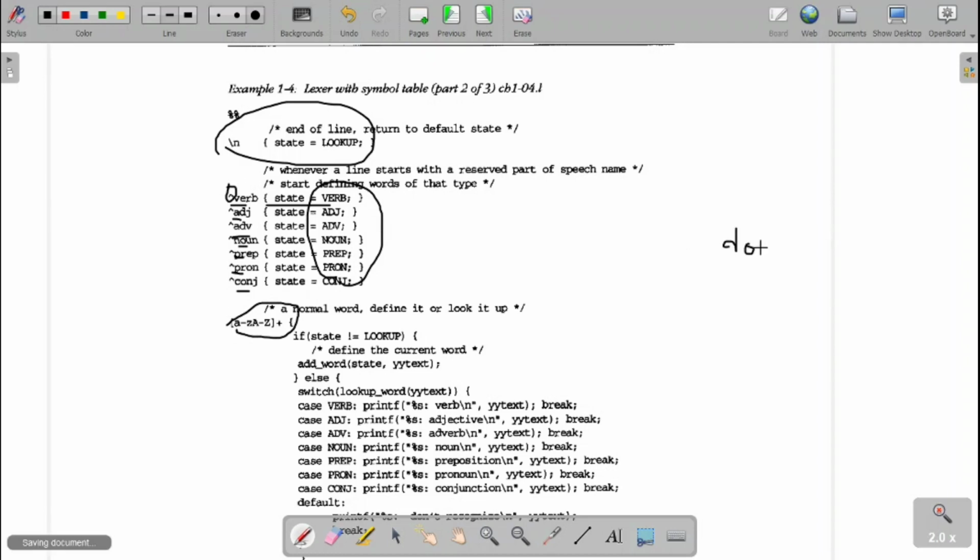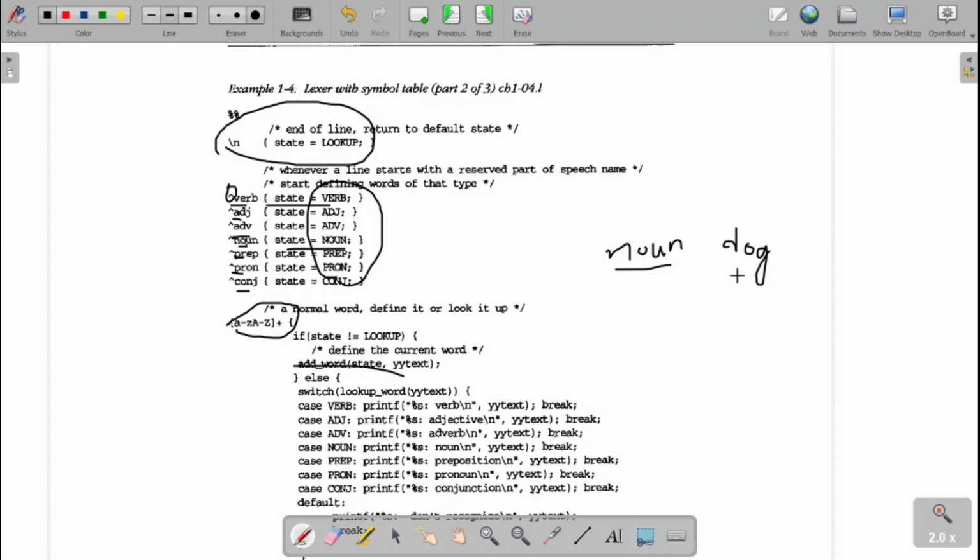Fine. Then once I get the other word, leaving this one, let me take the example, dog. Before that, I gave it as a noun. So now what I need to do is enter this value into the symbol table. Then I will check. Noun is matched over here. What is the state? State is noun. Now the state is not lookup, then I will add this one. So what word have I added? The state is noun.